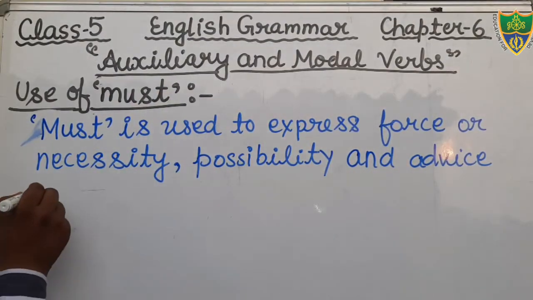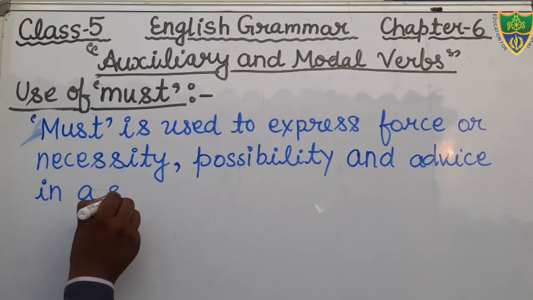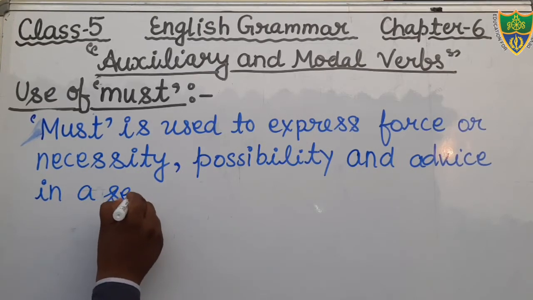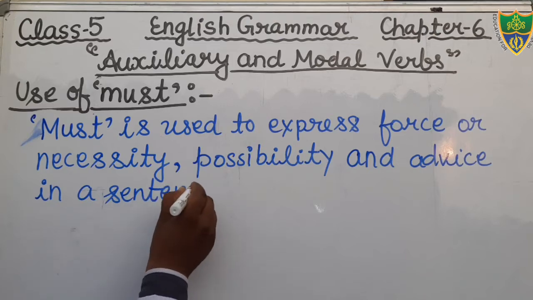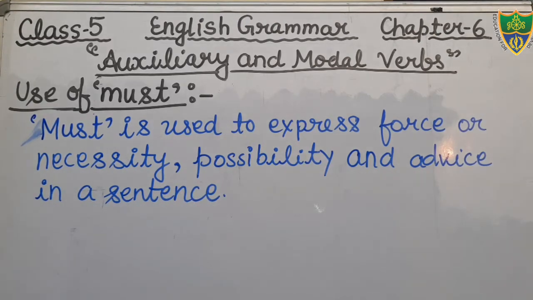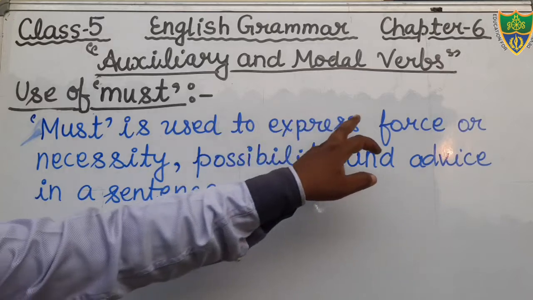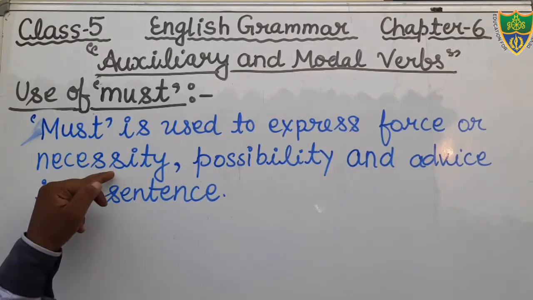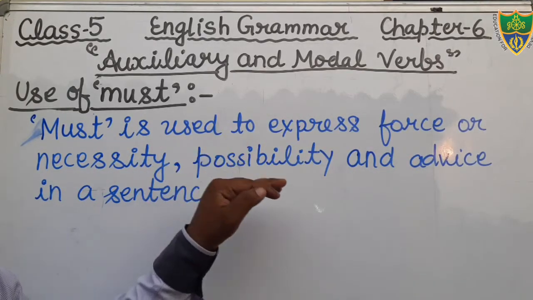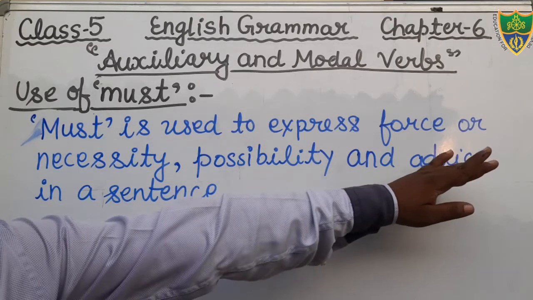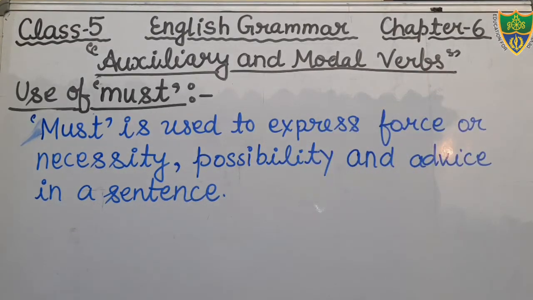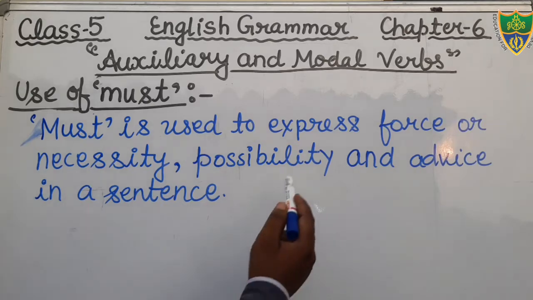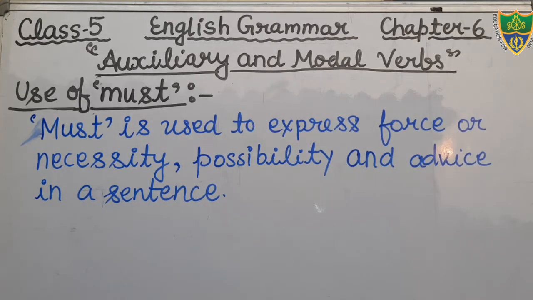In a sentence. Just see. We use the word must to express force, necessity, sometimes also for possibility, and sometimes we also use it to express advice in the sentence. Okay, students, just see. Must is used to express force, necessity, possibility, and advice in a sentence. For example, we will see. Just see the example.